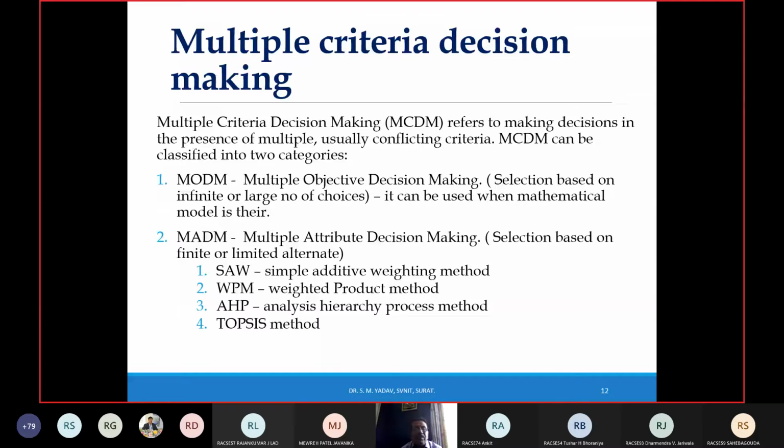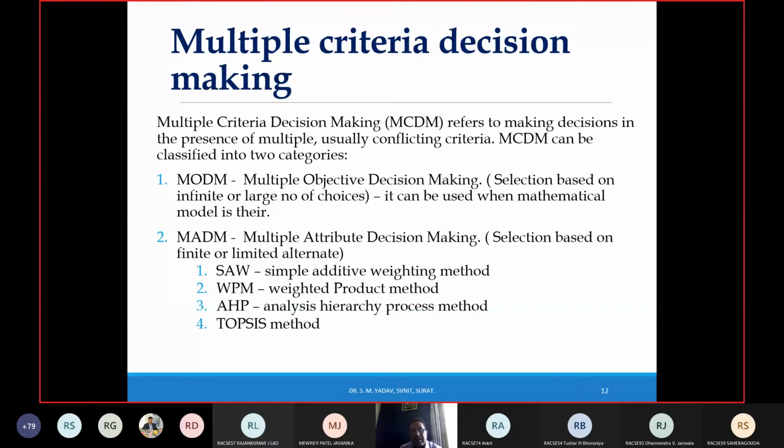MODM means multiple objective decision making. It can be used when a mathematical model is there. And MADM, multiple attribute decision making, is selection based on finite or limited alternatives. In MADM, what are the techniques? The SAW, simple additive weighting method, WPM, weighted product method, AHP, analytical hierarchy process method, and fourth, the TOPSIS method. So these are the compensatory MADM techniques.